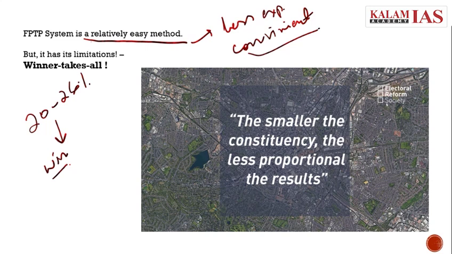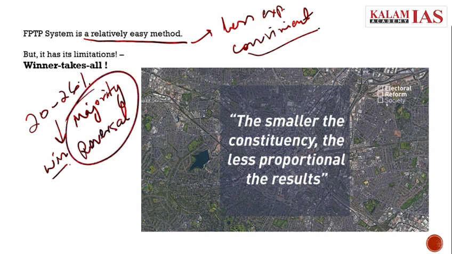So this leads to a problem which is called majority reversal. This is the major limitation of this system. In this, a party can win the majority of seats with just 20 to 26% of the vote share, and the party which has secured 74% of the vote share may not get a simple majority. So this is the major limitation of this system.